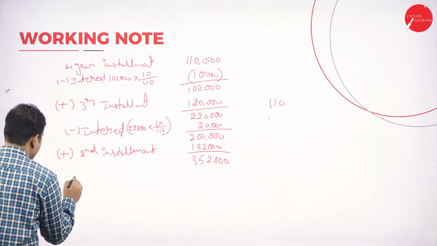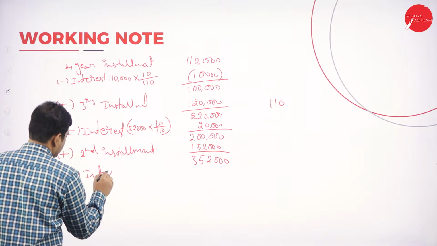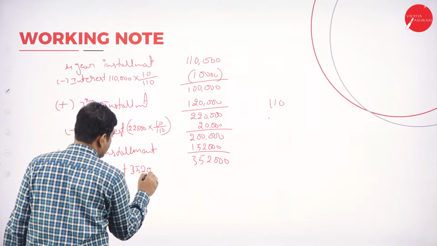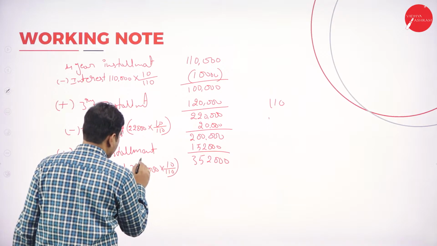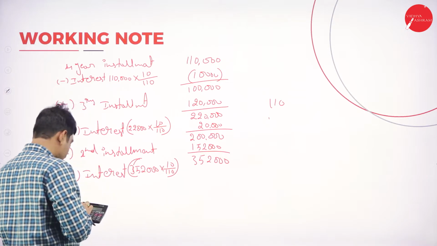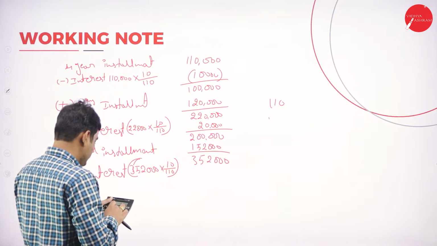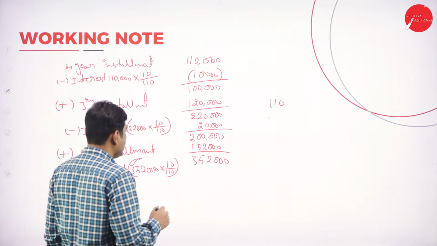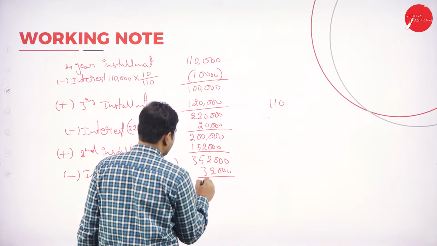Again, deduct interest for second year. Interest: 3,52,000 into 10 divided by 110 equals 32,000 is included here. So remove this 32,000, you'll get